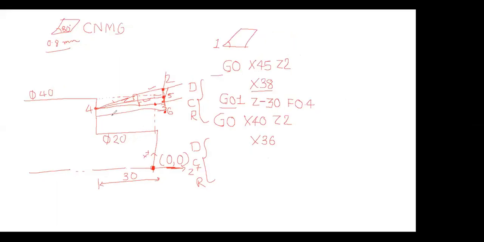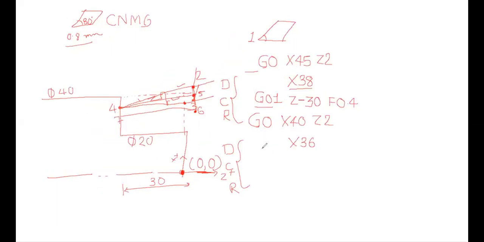Now we have to move from 6 to 7. So can I say 6 to 7 is a cutting? So cutting we will be doing with slow motion. So G01 Z minus 30. It is fine if we write the feed rate the same here, but it is also fine if we don't write it, because it will take it from here. Okay, so I'm not repeating it again.